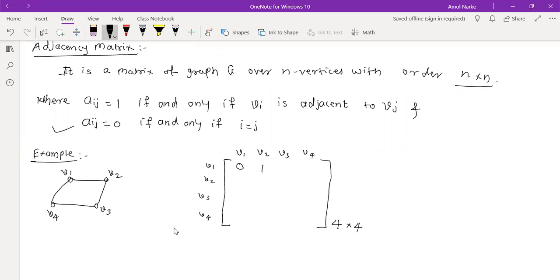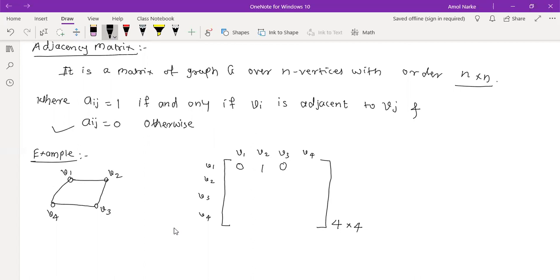No, so that's why I write 0 here. So instead of saying i is equal to j, we can say otherwise. Otherwise means what? If Vi is adjacent to Vj, that time we can write 1, and otherwise we can write 0.